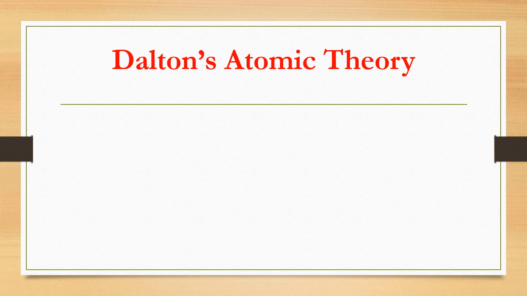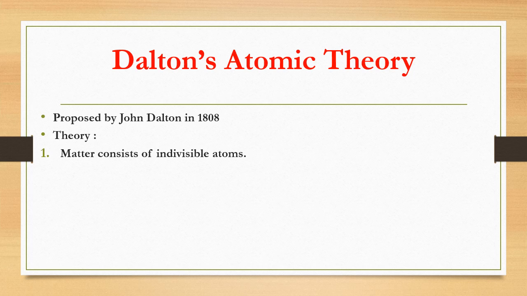Next law is Dalton's atomic theory. So, this theory was proposed by John Dalton in 1808. He gave 3 or 4 statements to explain about combination of atoms during a chemical reaction. The first statement given was matter consists of indivisible atoms.